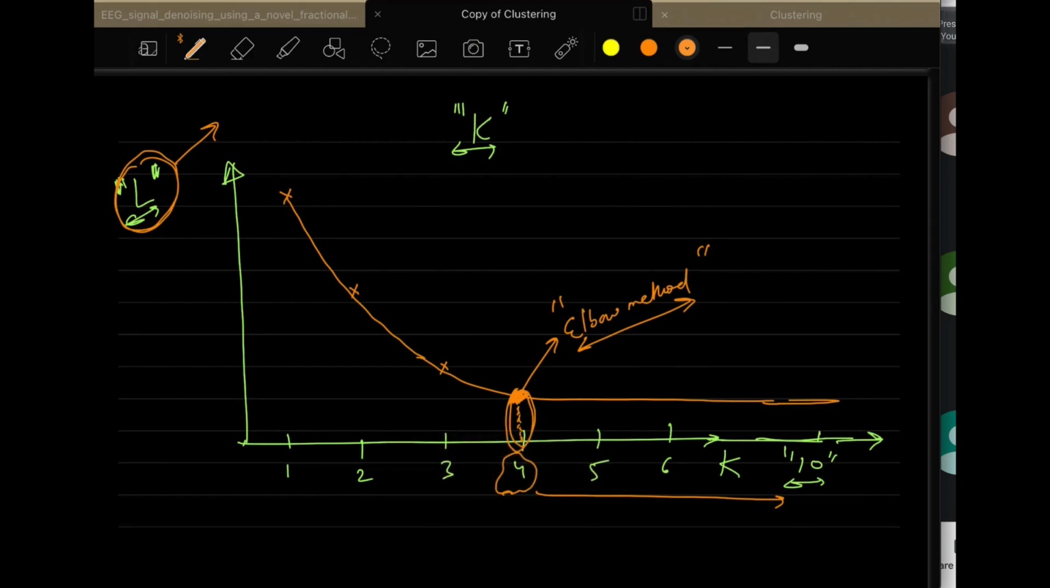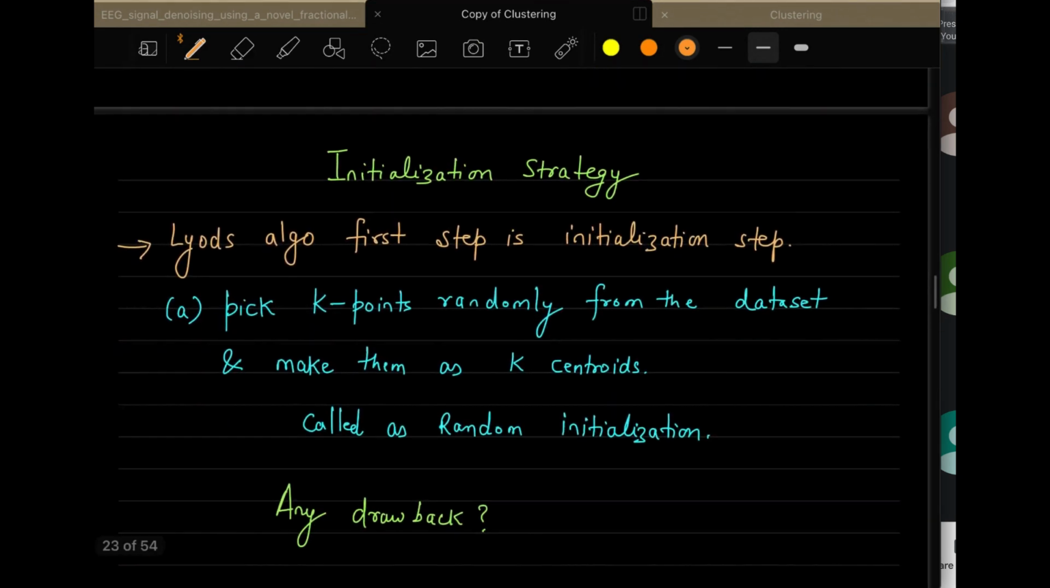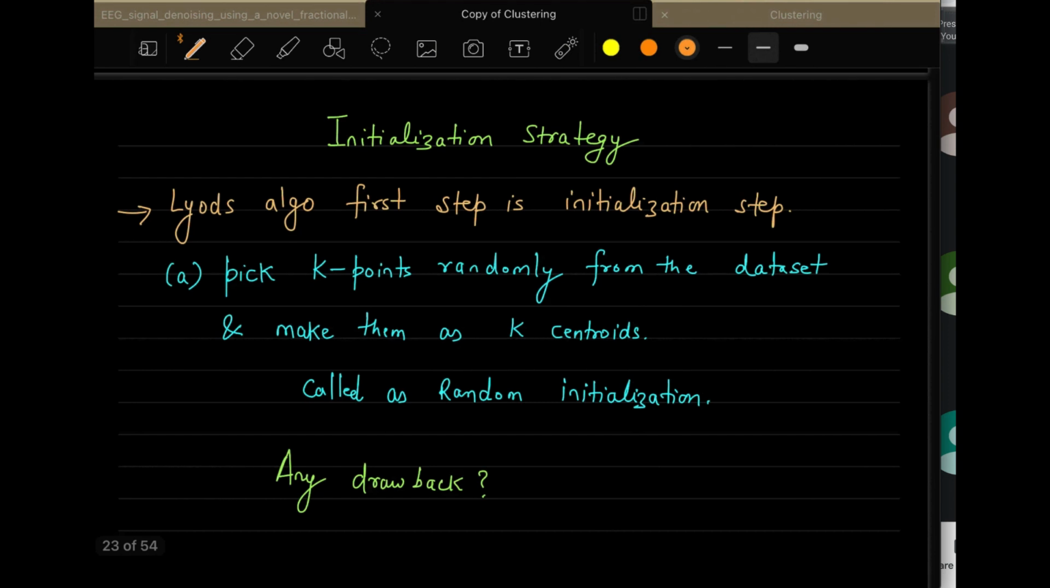So one of the important concepts that we saw during the k-means clustering algorithm was initialization strategy. If you recall the k-means algorithm, the first step in Lloyd's algorithm is that we have to pick k points randomly from the dataset and make them the k centroids. So we are calling that the initialization strategy. Any drawback of that strategy? Can anybody tell me what the drawback is?